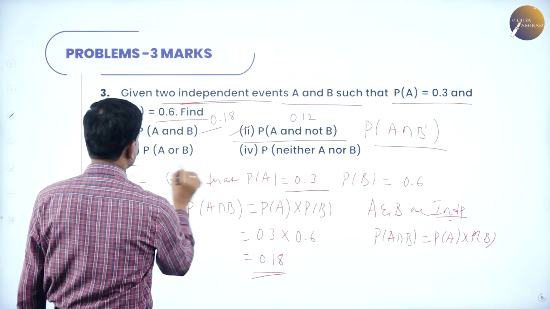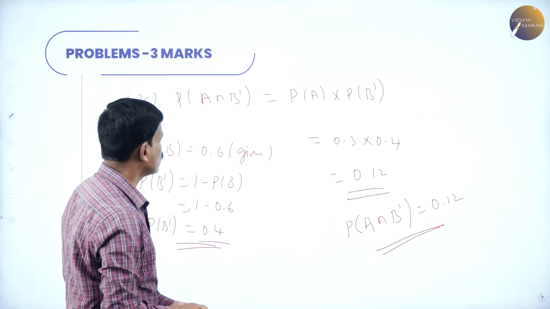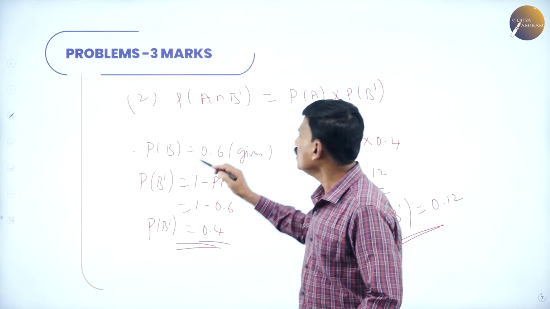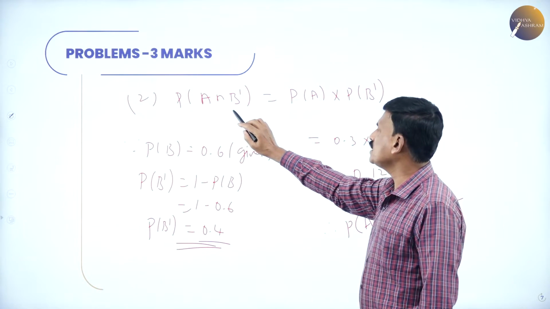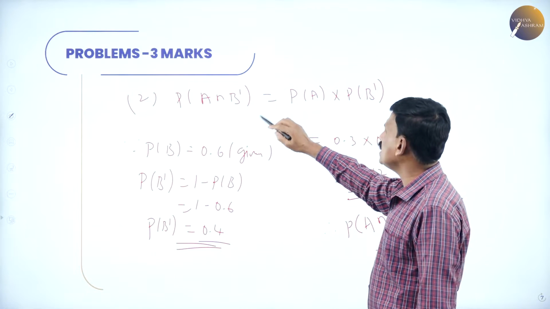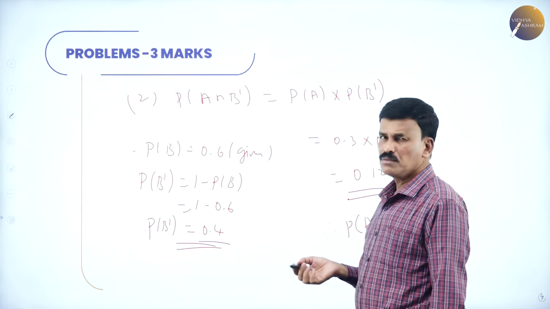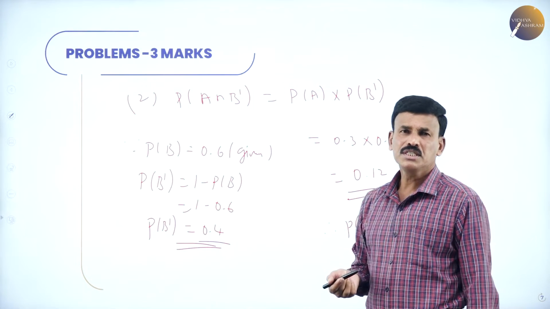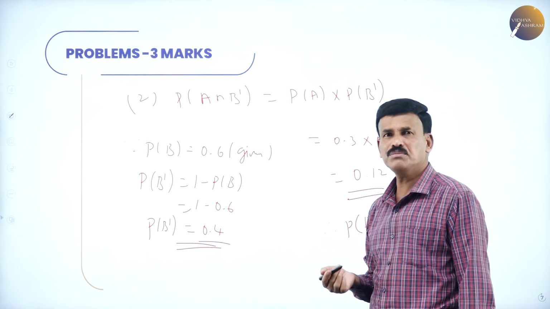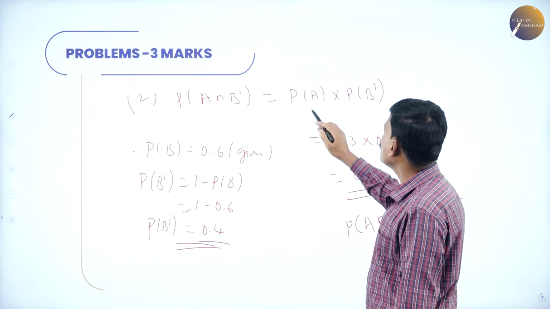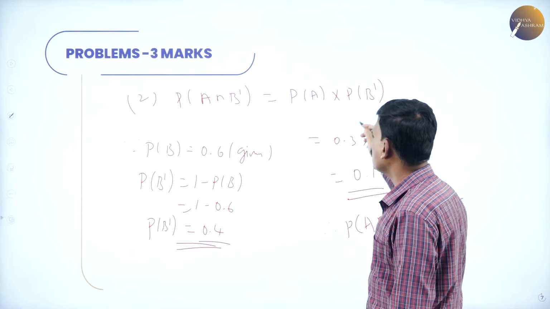Right. Now, let me explain the second one again. What is to find is the probability of A and not B, A intersection B dash, is equal to probability of A into probability of B dash. Since A and B are independent events, A dash and B dash are also independent events.